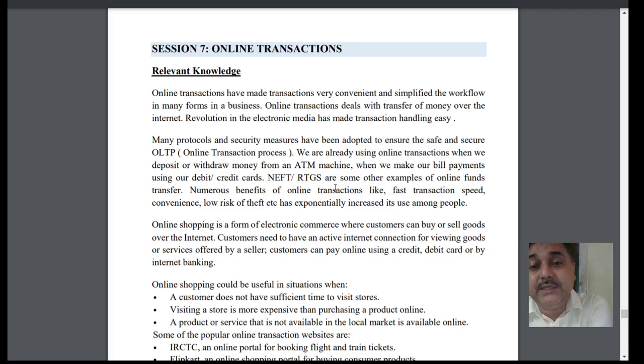What we are actually doing is sending different patterns of protocols. All these protocols form a system, that means OLTP, the online transaction processing system.